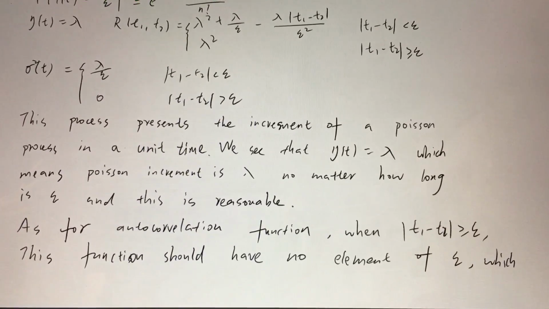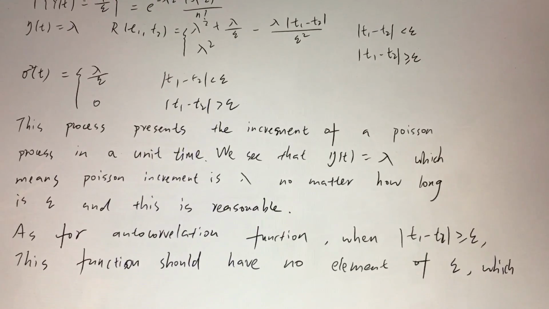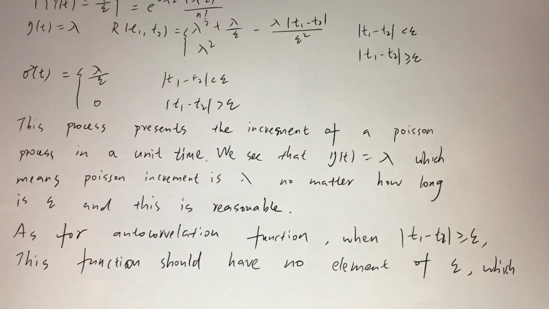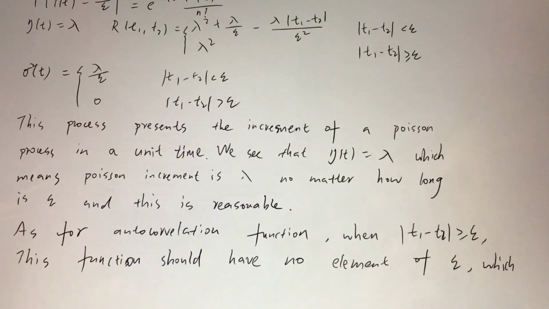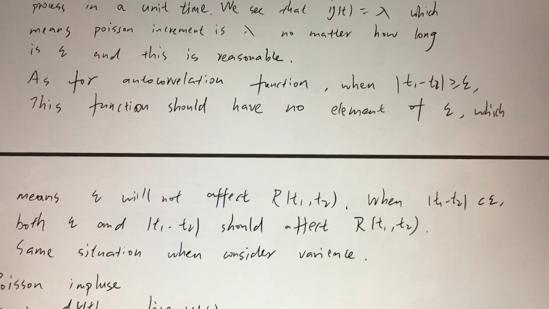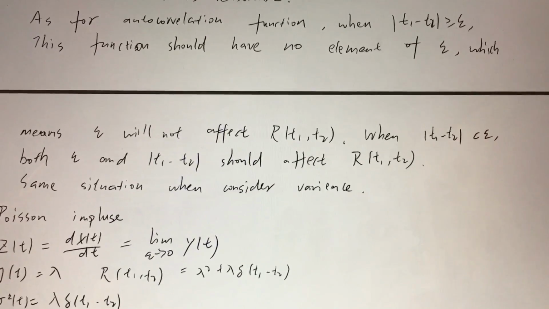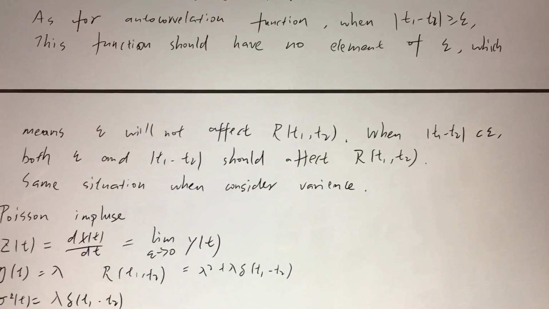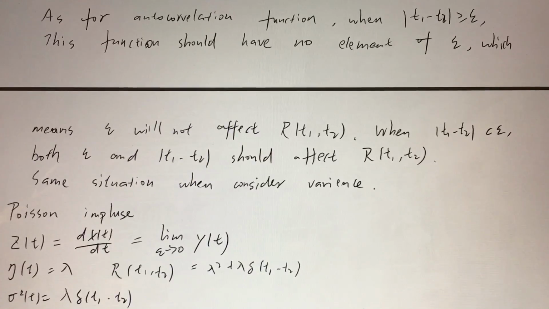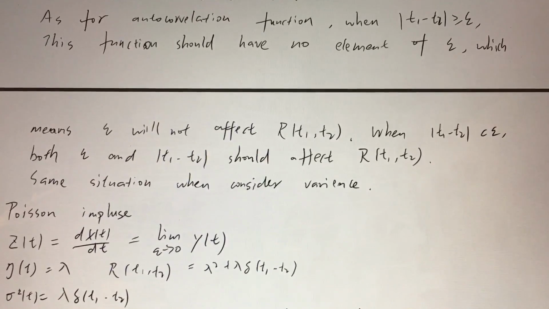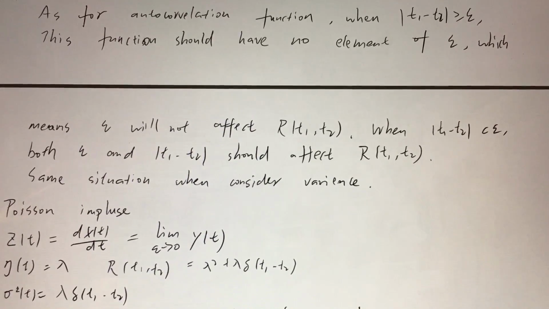As for the autocorrelation function, when the difference is larger than epsilon, the function should have no elements of epsilon, which means epsilon will not affect the autocorrelation function. And when the difference is smaller than epsilon, this means epsilon and the difference of time should affect the autocorrelation function.